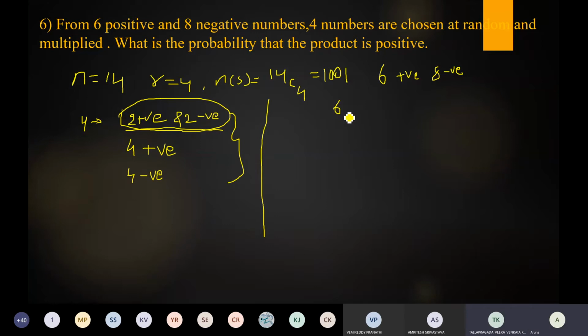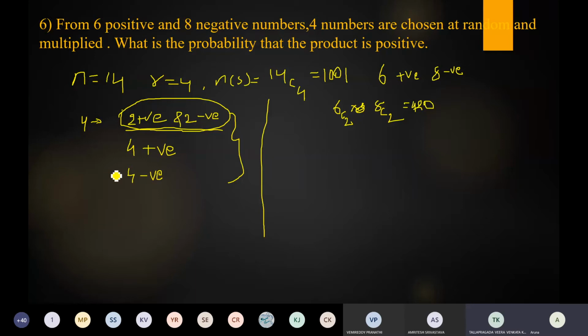6C2 into 8C2. Yes, 8C2. Sorry, 420, ma'am. So what is the value? 420. Okay. Yes. Very good. Next.